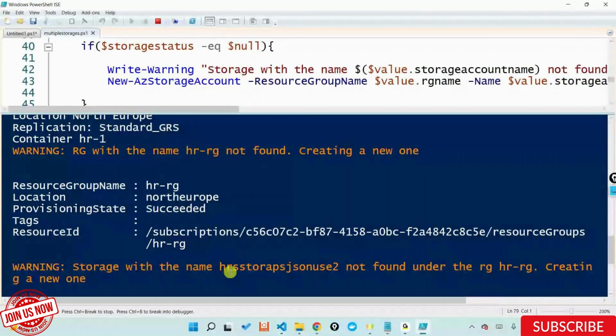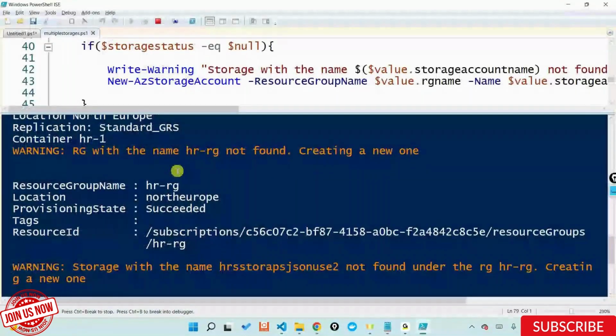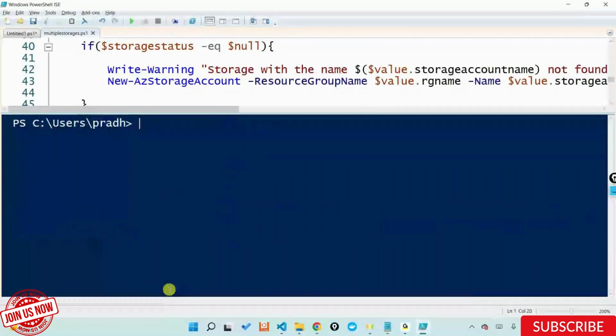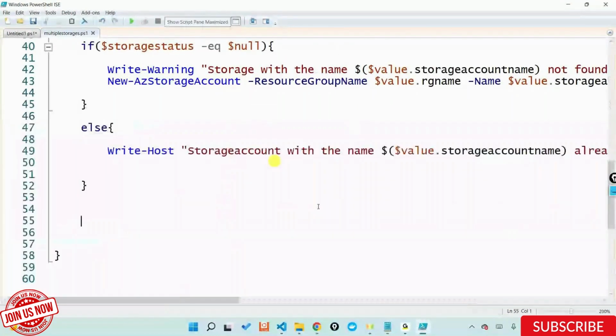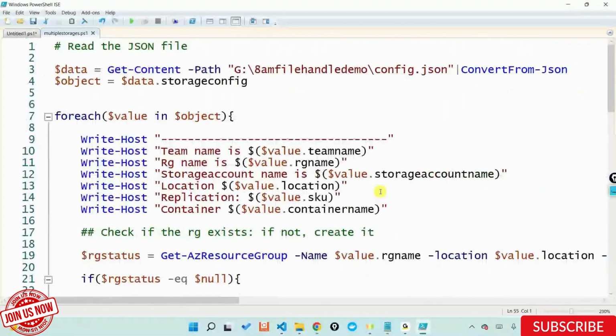Yes, any questions that I can take? Okay, please. Actually, if you add any object in the JSON file, in real time it might be 50s and hundreds. So every time the if loop, the for each loop, will run, right? Definitely. If 50 objects already exist, it will keep skipping them like that. Definitely it will, and that's the intention of mine.